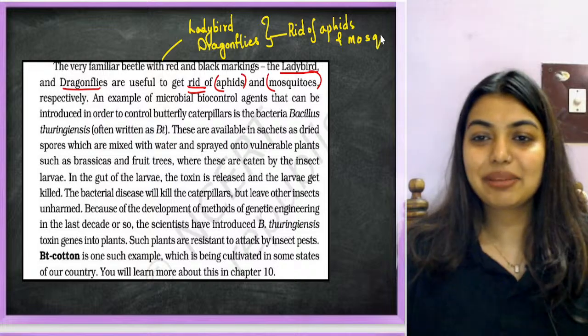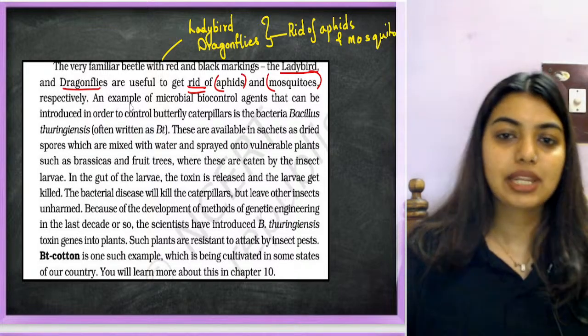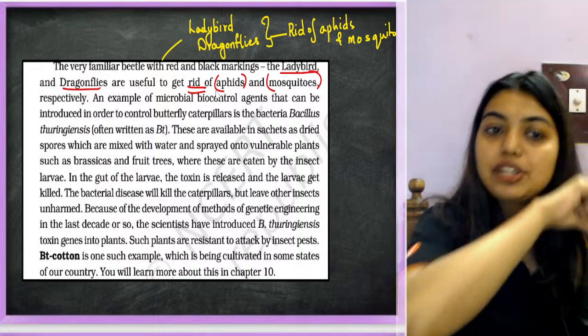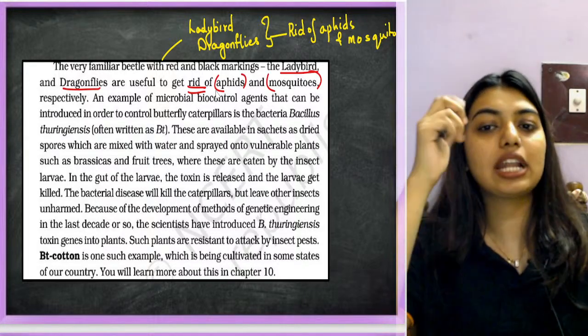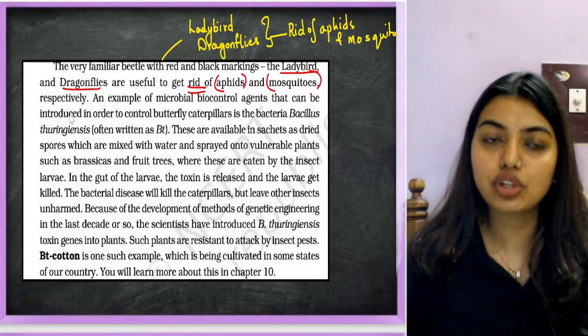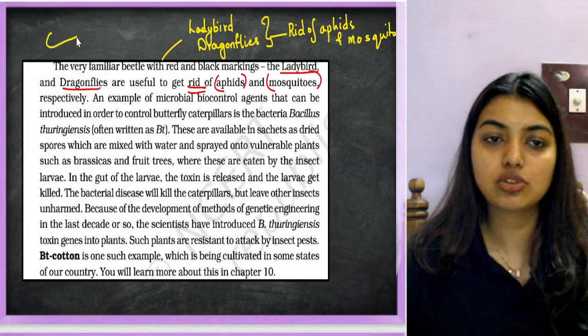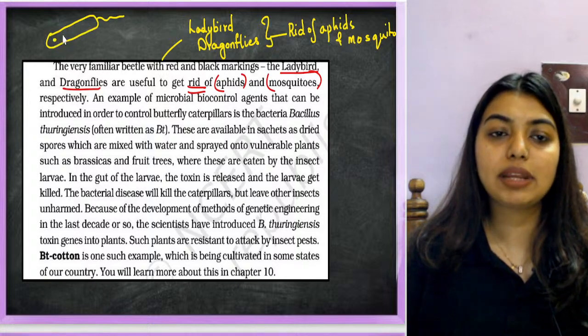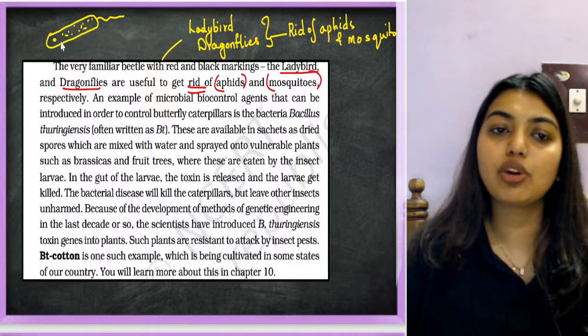Now, an example of microbial biocontrol agents that can be introduced in order to control butterfly caterpillars is the bacteria called Bacillus thuringiensis. So students, for those who do not know what Bacillus thuringiensis is, go watch my biotechnology video. You can just put my name and search the chapter that you want, and you will get the videos.